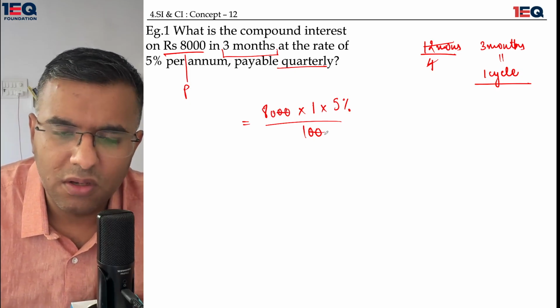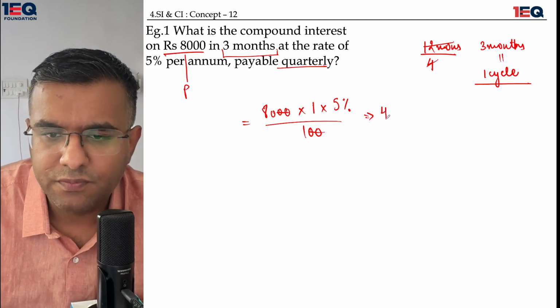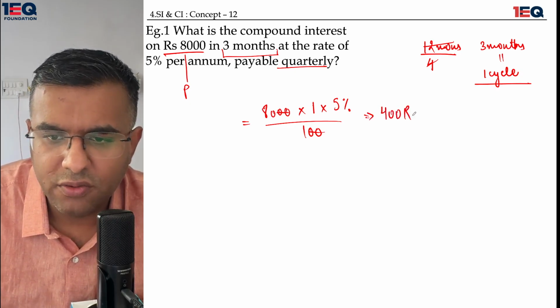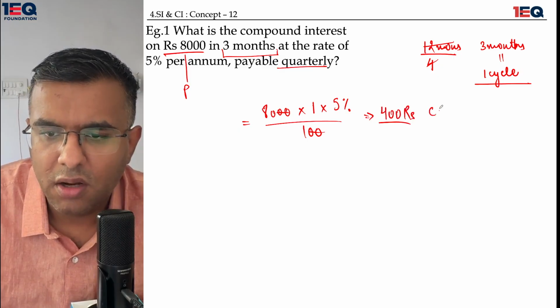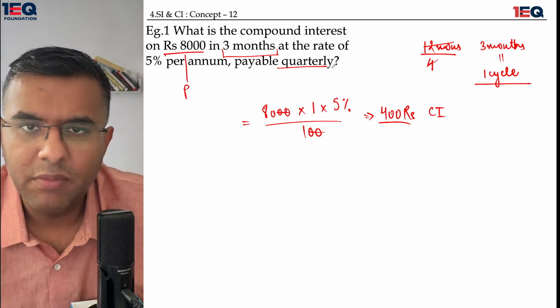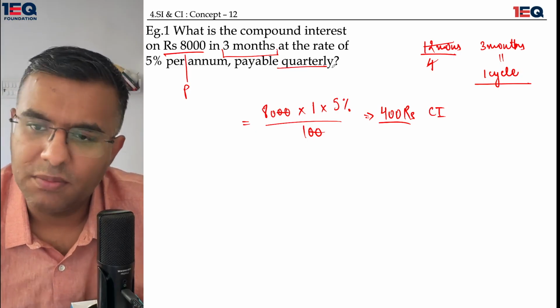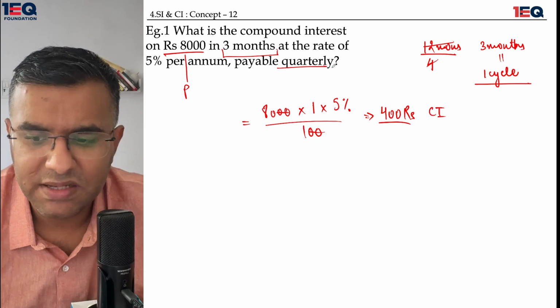The percentage is gone because of the 100 in the denominator. 5 eights are 40, so 400 rupees would be the compound interest that I would be paying quarterly if the time period is only 3 months. Okay, if the time period is 3 months. So I hope everybody was able to understand this.